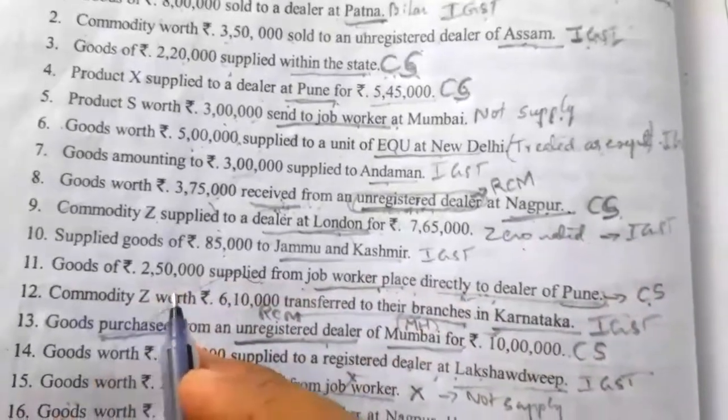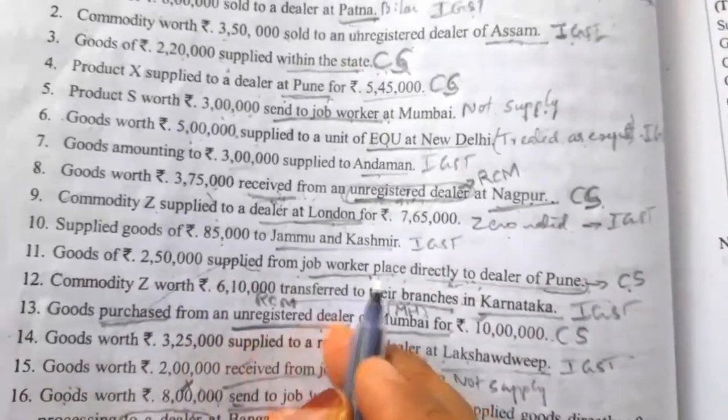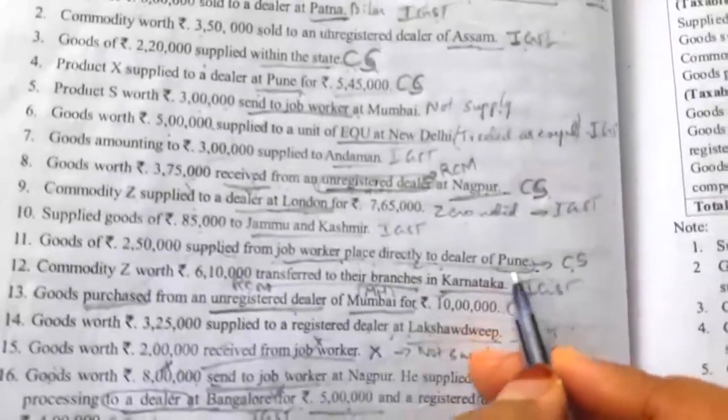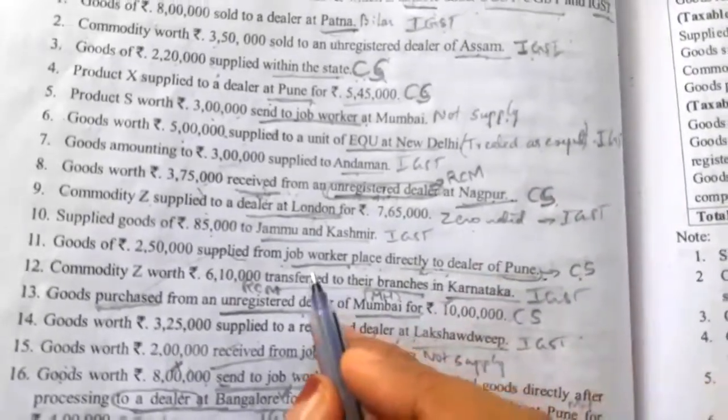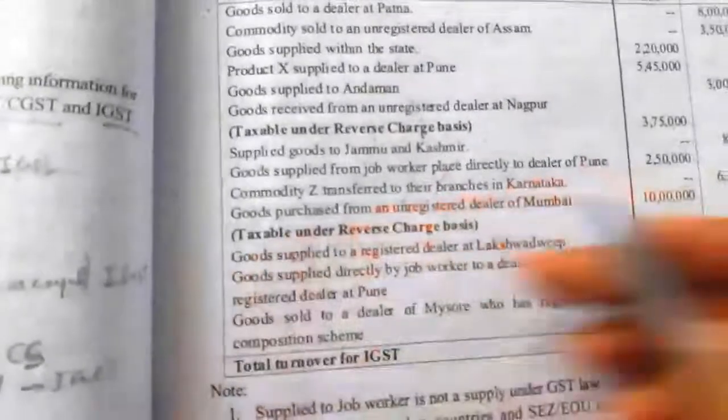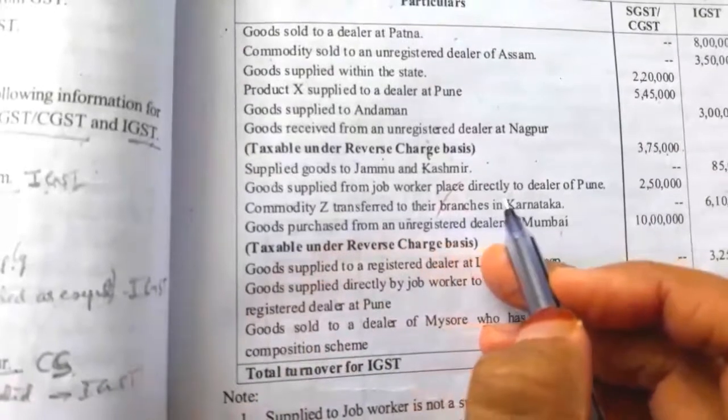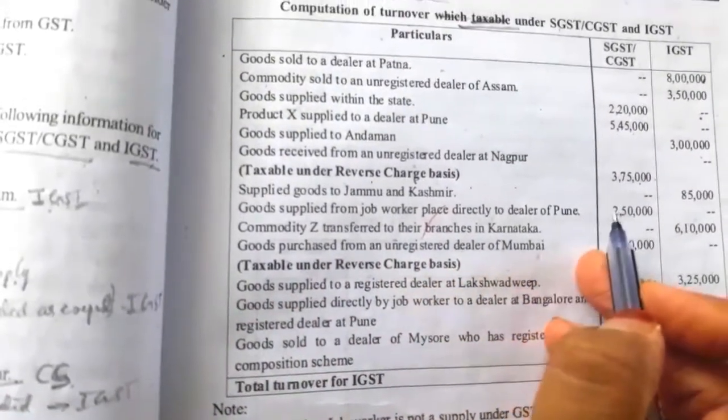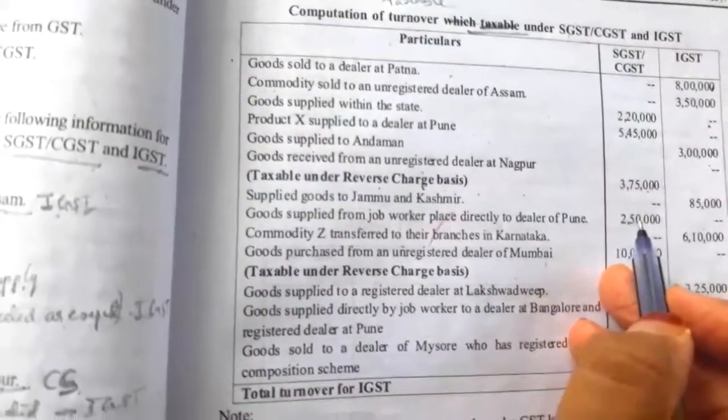Next, goods of rupees 2,50,000 supplied from job worker place directly to a dealer of Pune. So this one we have to take Pune under CGST and SGST. So goods supplied from job worker directly. Goods supplied from job worker place directly to a dealer of Pune. Pune is in Maharashtra, so we have to take under CGST and SGST column.